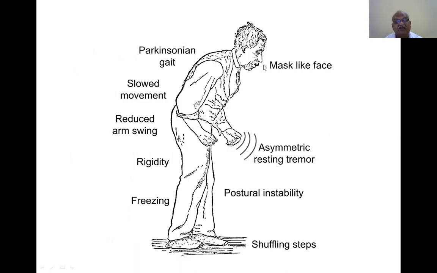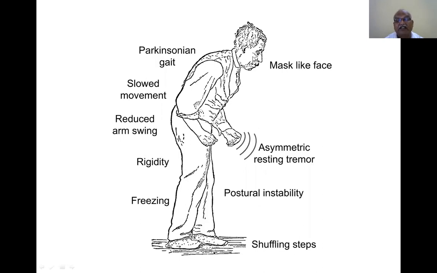Mask-like face, Parkinsonian gait, slowed movement, asymmetric resting tremors, how the finger and hand are kept like this. Postural instability, freezing, rigidity, reduced arm swing. When you are walking, your arm swings by the side, going front and back, to keep the balance. So with reduced arm swing, postural balance is lost and postural instability occurs. This is the characteristic appearance of a Parkinsonism person.